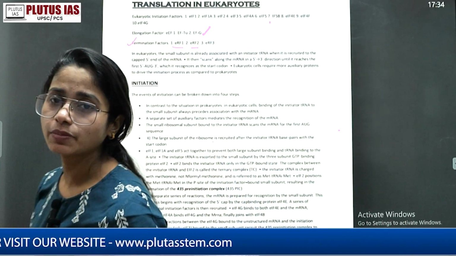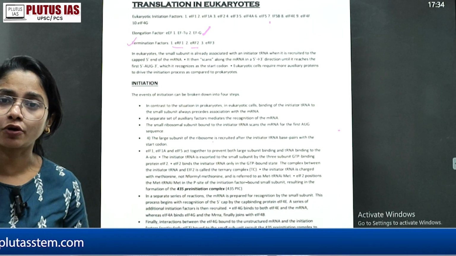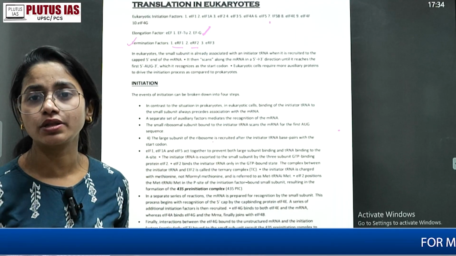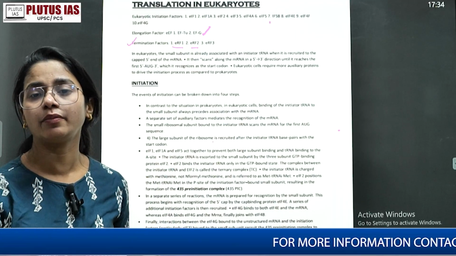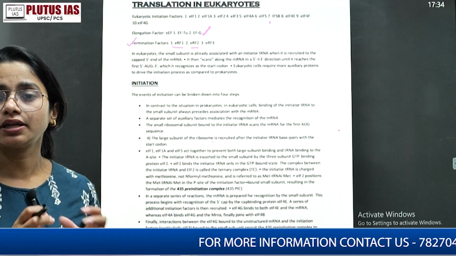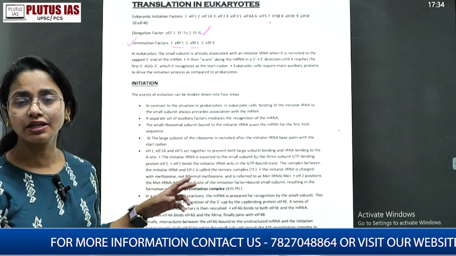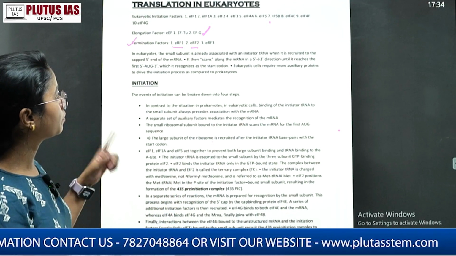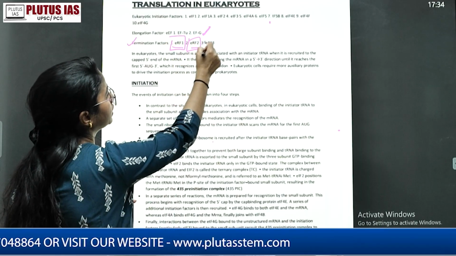What is the termination? When the subunits of the ribosome scan the stop codon, then a long chain of amino acids, which has been prepared by the continuous tRNA coming in and the formation of the peptide bond, will need to be released with the scanning of that stop codon. Because of that, they are the releasing factors, ERF1, ERF2 and ERF3.